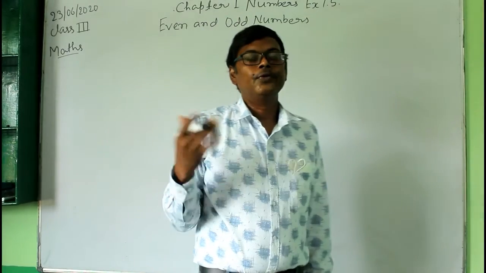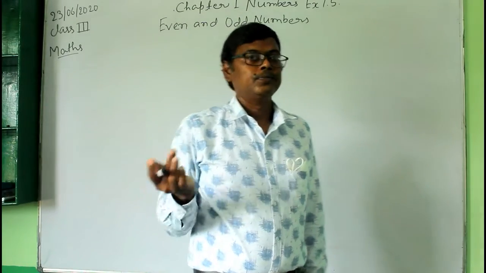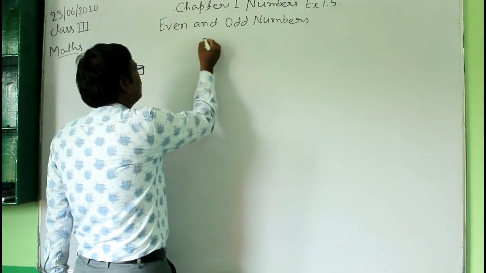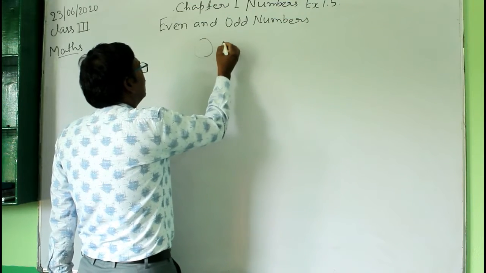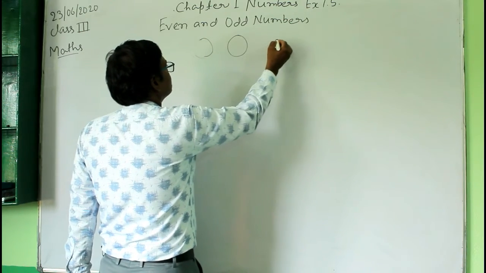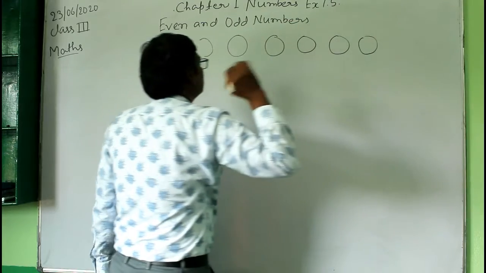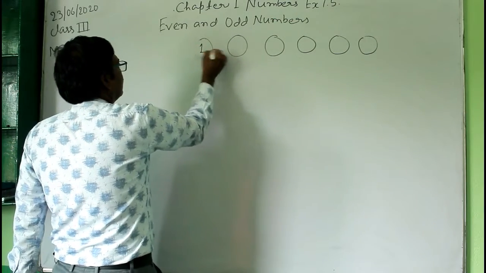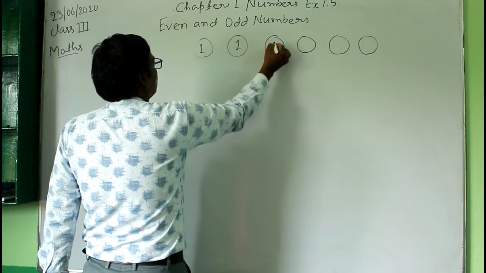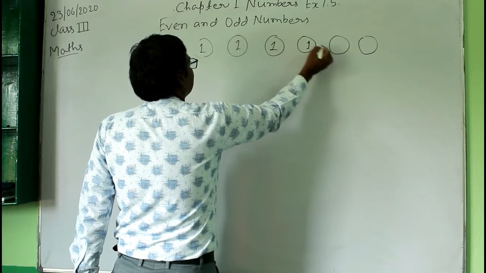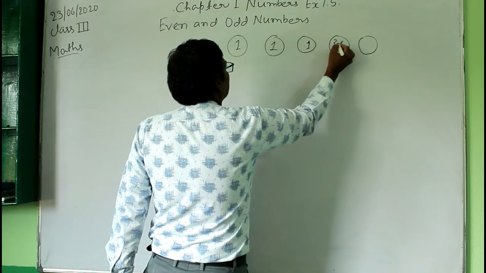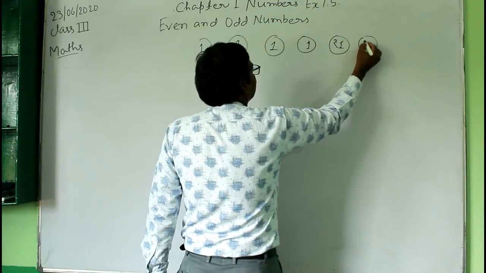Suppose you have 1 rupee coins, like this, then this, then this, and also this.